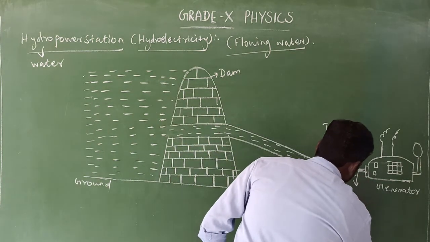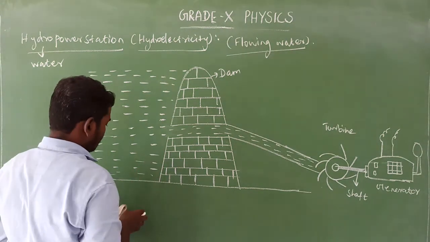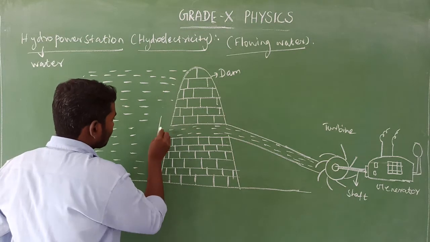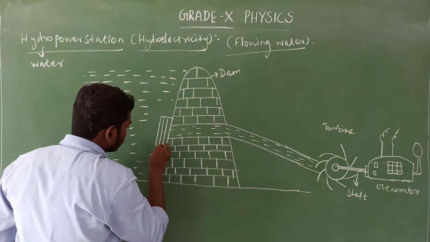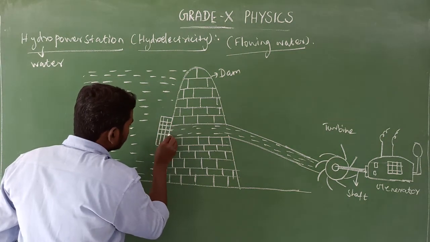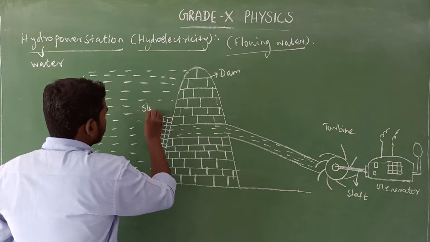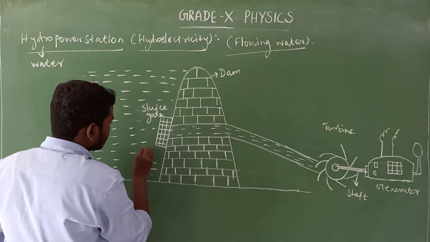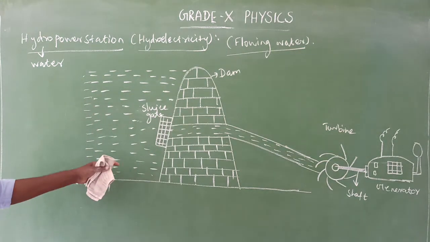This is the shaft. So there will be a sluice gate. That is the sluice gate.